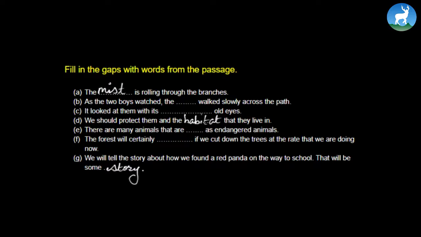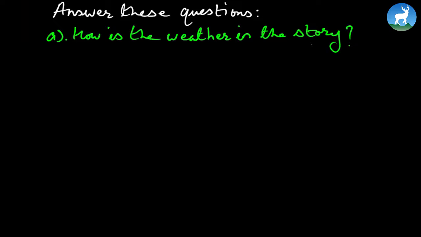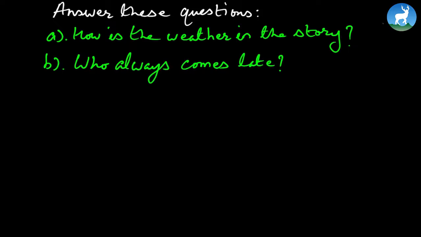So let's look at some questions here. Now answer these questions. Number A: how is the weather in the story? Now these two are what I would call verbal questions. You can answer them verbally. And number B: who always comes late? You can answer these two questions verbally, meaning orally. You don't have to write this on paper.